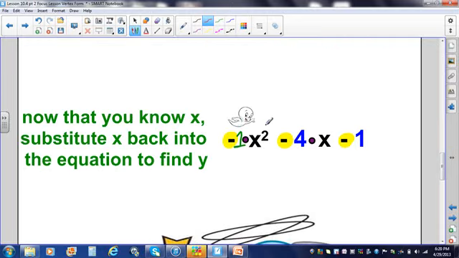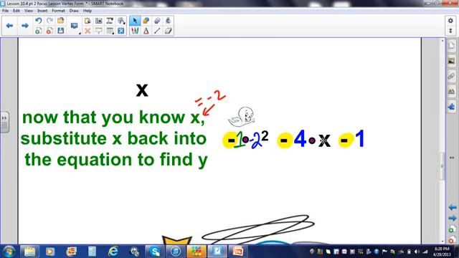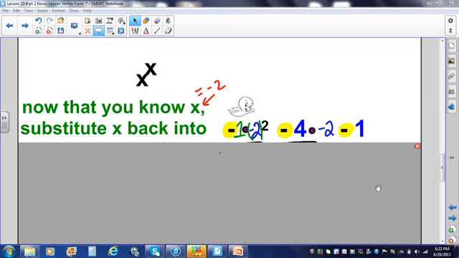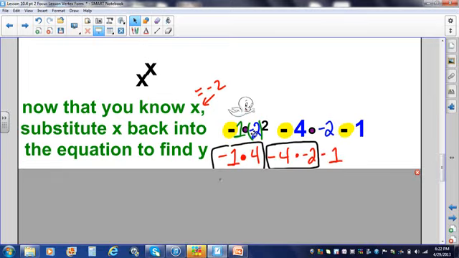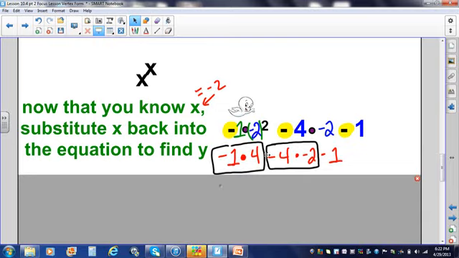Now, put in -2 anytime we see x. So I'm going to take that out, and I will put in -2. I'm going to take that out, put in -2. Now we've plugged in, let's jug. -2 times -2 gives you +4. I'm going to rewrite my problem.